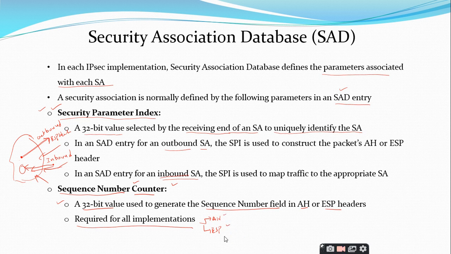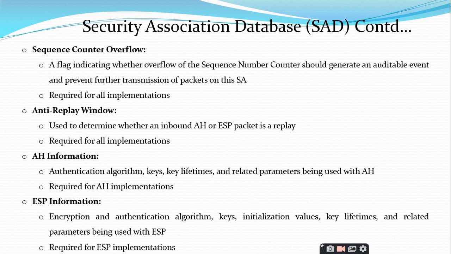You can observe here that some parameters are especially related to the AH and some parameters are especially related to the ESP. But most of the parameters we discuss right now will be dependent on both the AH as well as the ESP also. And the third parameter is sequence counter overflow. It is used to decide how many packets we need to transfer via the security association.